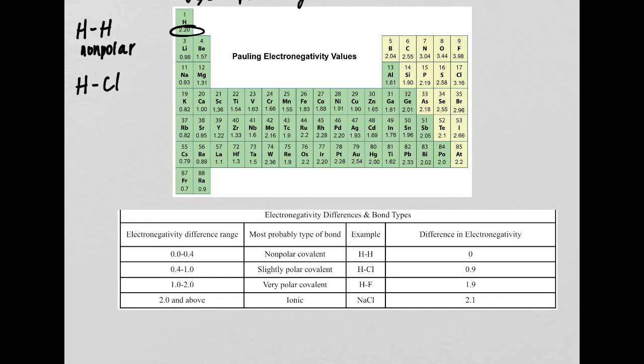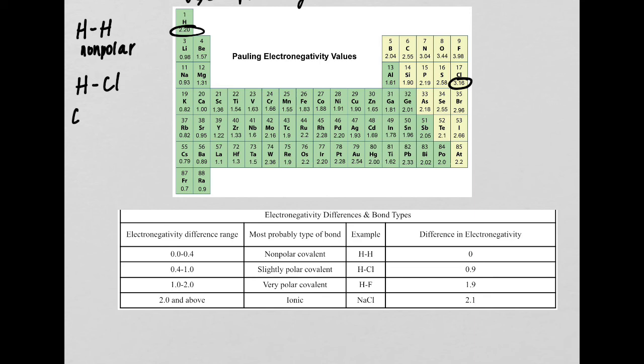All right, now let's look at hydrogen bound to chlorine. Chlorine is over here. So the difference between these two: hydrogen is 2.2. You can subtract it like I did the first time.